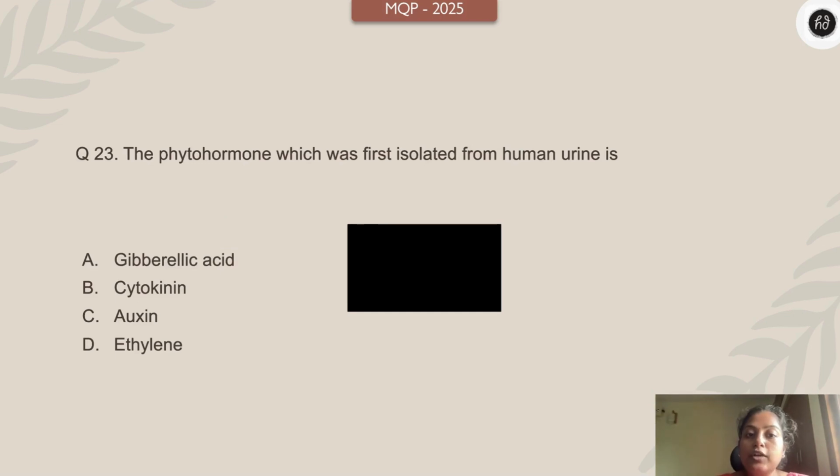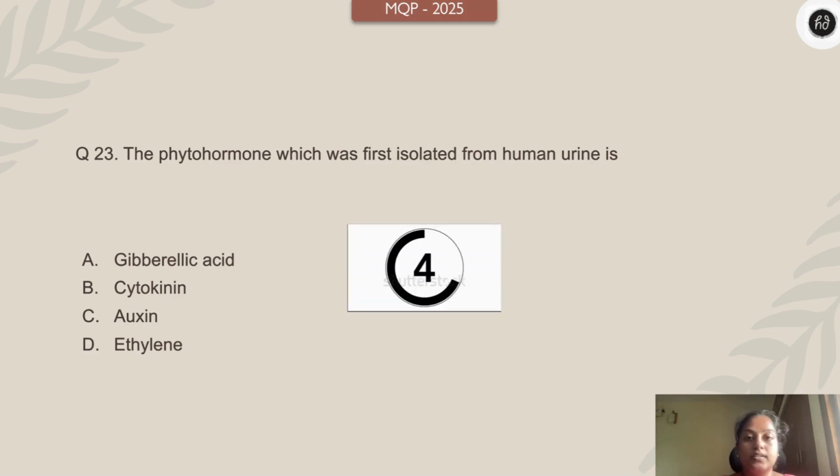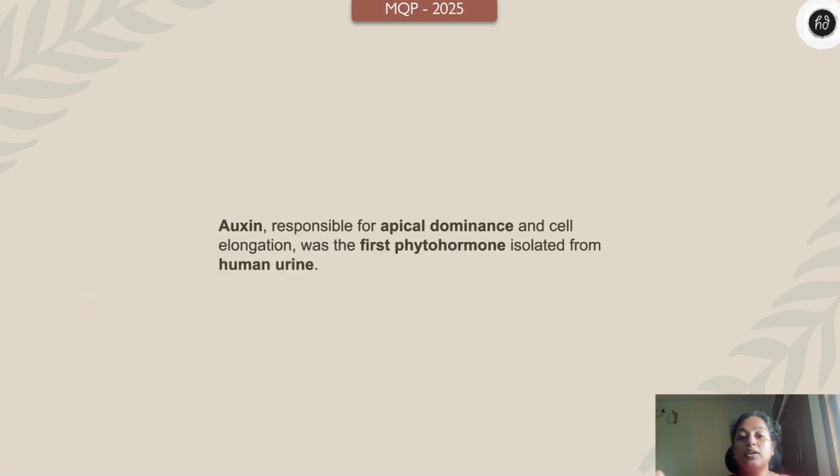Next one. The phytohormone which was first isolated from human urine is: gibberellic acid, cytokinin, auxin, ethylene. Your time starts 3, 2, 1 right now. Yes, the answer is auxin, right? That is responsible for apical dominance and cell elongation. That you know, of course, it's a plant hormone which was first isolated from human urine.